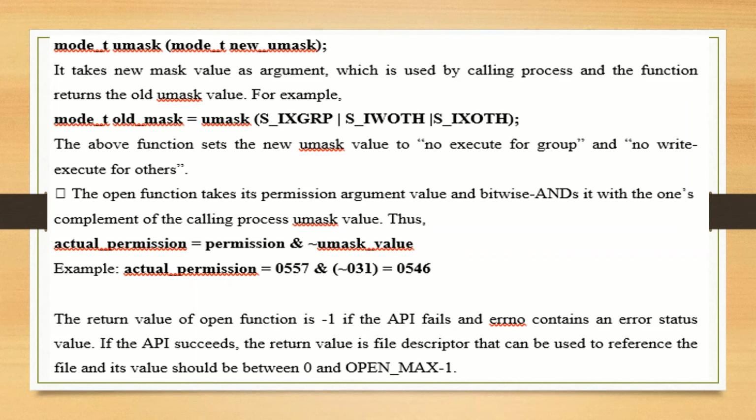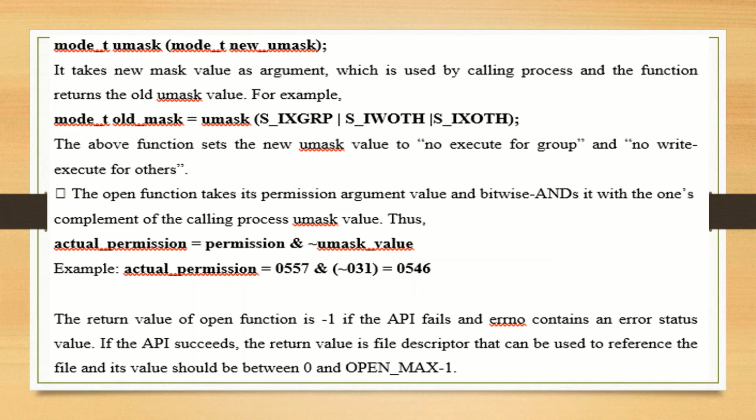For example, actual permission is equal to 0557 AND NOT 031. That indicates that you get the value 0546.